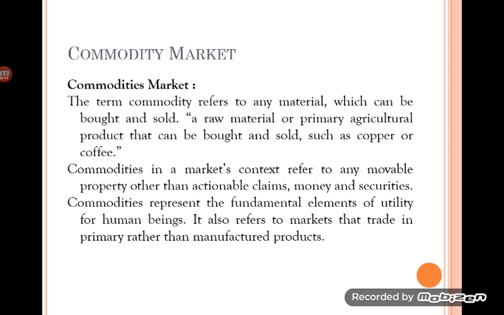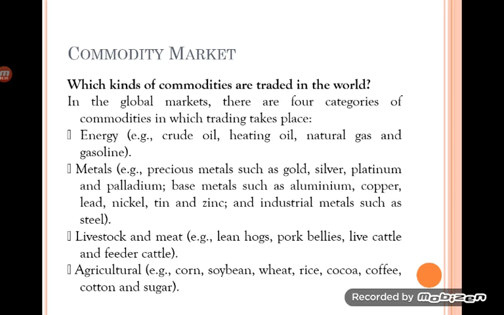There are 4 categories of commodities. The first is energy resources: crude oil, heating oil, natural gas or gasoline. The second is metals, both ferrous and non-ferrous, like precious metals gold, silver and platinum. It also includes aluminum, copper, lead, nickel, tin, zinc, etc.